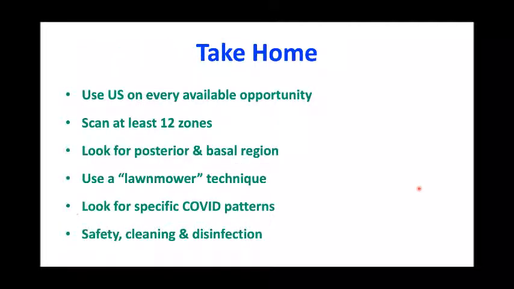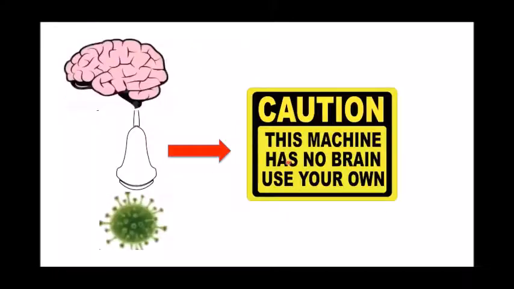So the take home message is to use ultrasound at each available opportunity. Go with both the curvilinear or the linear probes. Scan at least 12 zones. Look for posterior and basal lesions. Use a lung and more techniques. Look for COVID-specific patterns, and always take care of the safety, cleaning, and disinfection of the machines and safety of yourself. However, in the end, the machine doesn't have a brain, so you have to use your brain to interpret the images and use those things for patient management.